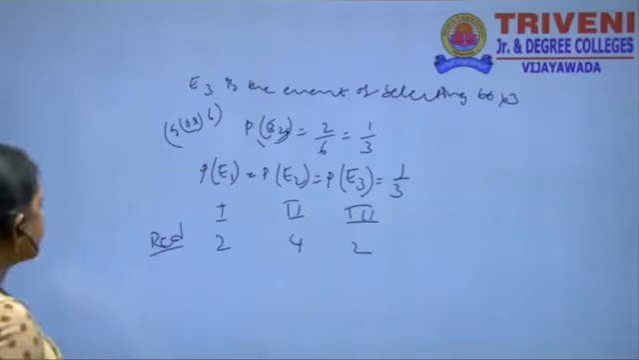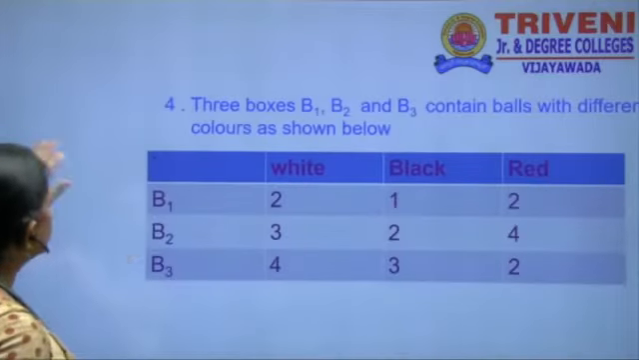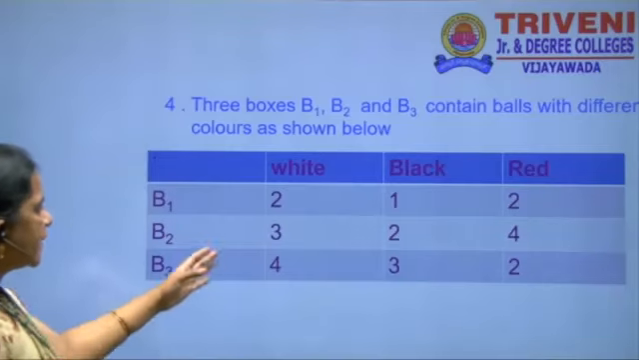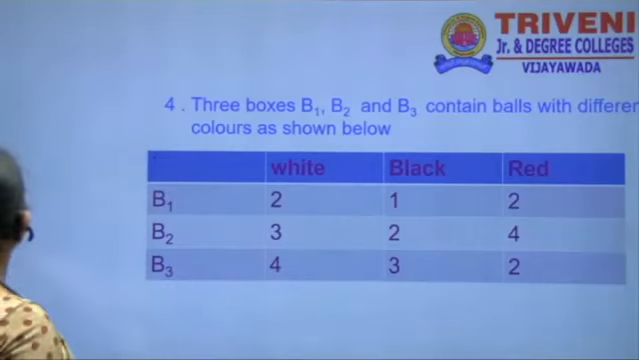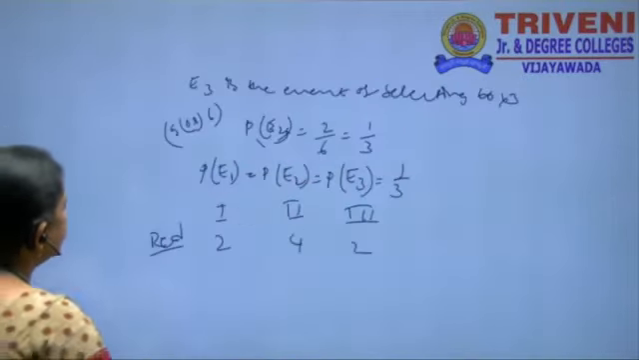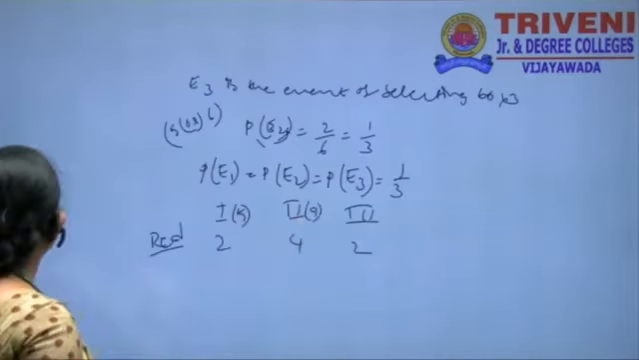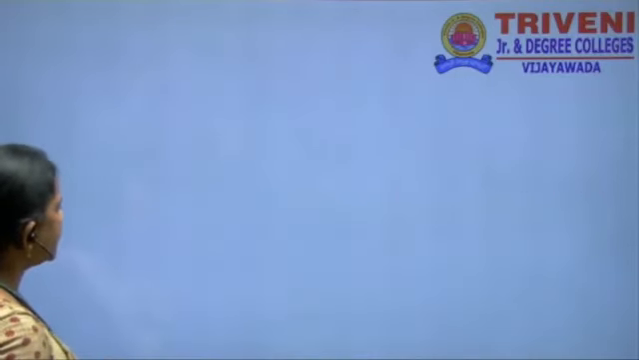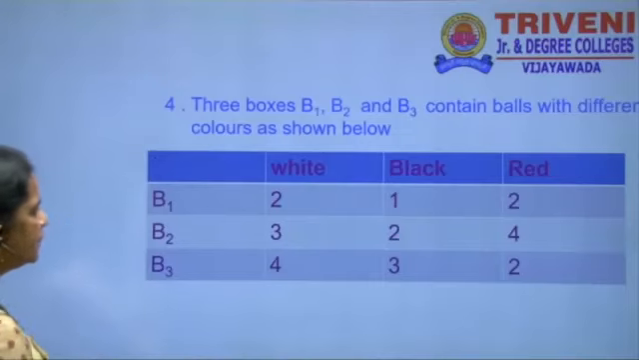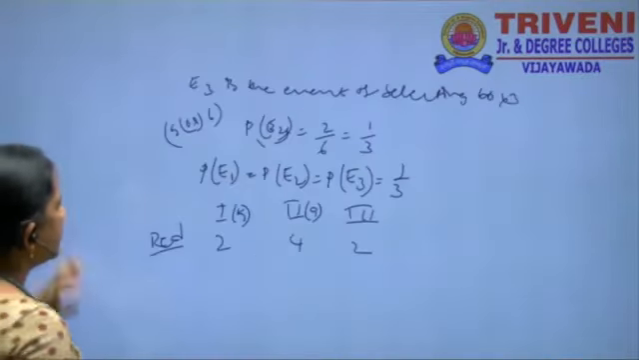Now the total balls in each box. The first box has 2 plus 3, that is 5. The second box has 4 plus 5, that is 9. The third box has 4 plus 3, 7, plus 2, that is 9. So box 3 also has 9 balls in total.